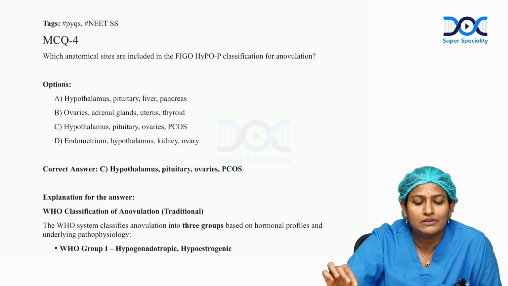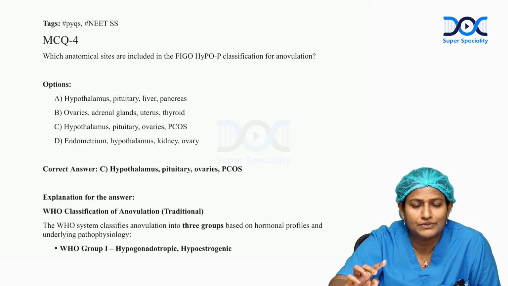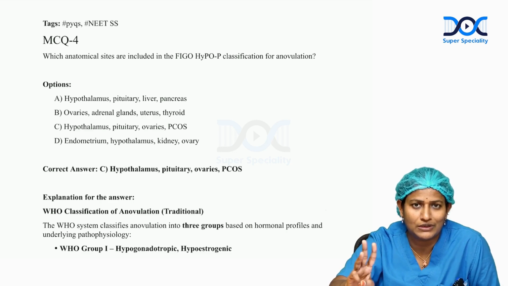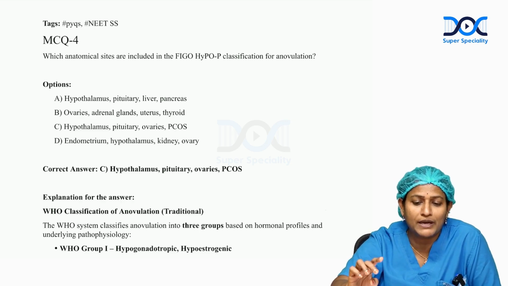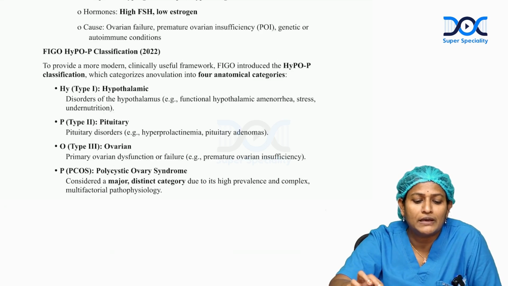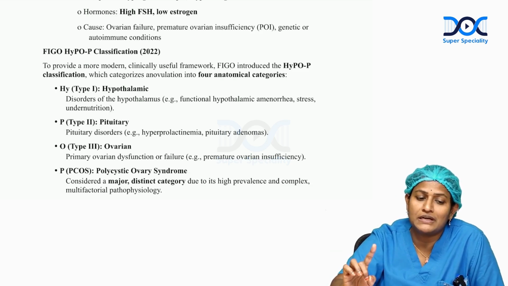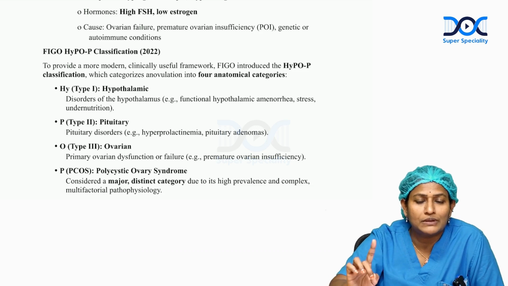And fourth question, which anatomical sites are included in the FIGO HyPO-P classification? As we just learnt about WHO and ovulation, that is categorized into 3, and the FIGO classification is categorized into HyPO-P, that is, HY stands for hypothalamic, P stands for pituitary, O stands for ovarian, and the other P stands for PCOS. So here it is classified into 4 categories.